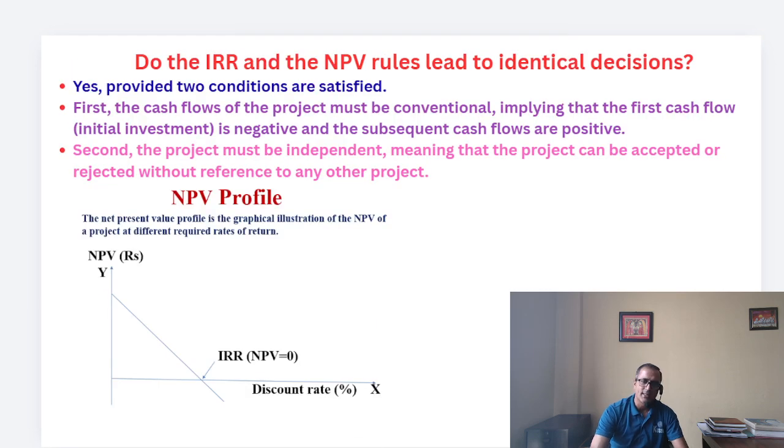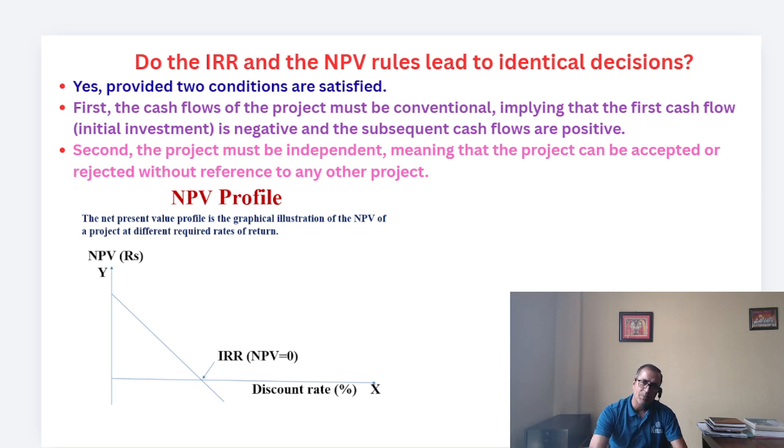Now, what about the case? Do the internal rate of return and the net present value rules lead to identical decisions? Yes, provided two conditions are satisfied, as we discussed earlier. The first one is that the cash flows of the project must be conventional. That means during our initial investment the cash flow is negative, while subsequent cash flows are positive. That is the first point you need to understand. The second is that projects must be independent, meaning a project can be accepted or rejected without reference to any other project. We discussed the same thing in the background also.